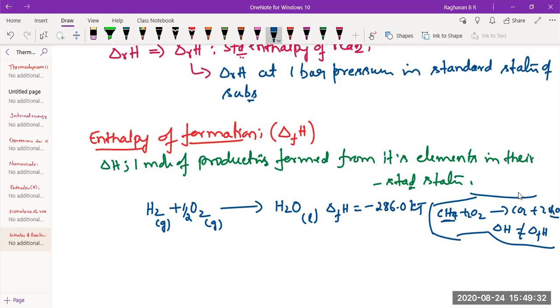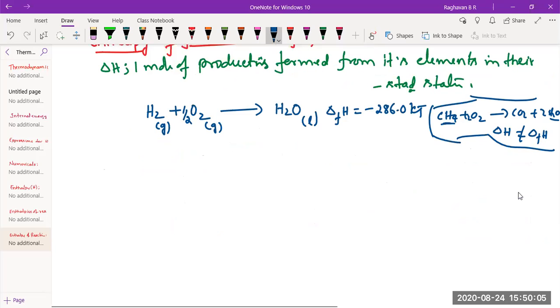Now, what is the other name for this delta FH? Delta RH. Correct? During any reaction, when the reaction is happening according to the balanced equation, the enthalpy change is the enthalpy of reaction. It's a general term. For any enthalpy change, it is delta RH. The delta RH can become delta FH when 1 mole of compound is formed from its elements in their standard states. Is it okay? Now, I'll give one more equation.